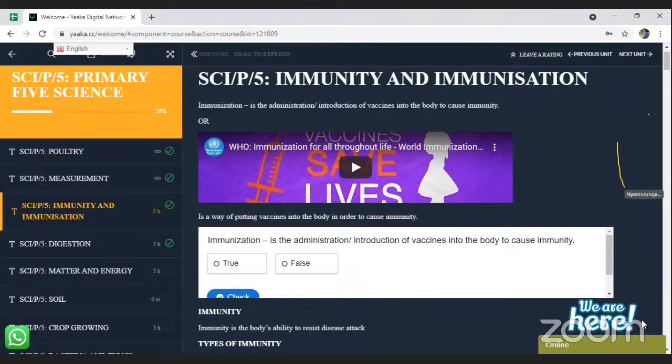What is immunity? Immunity is the body's ability to resist disease attack. Good. Body's ability to resist a disease attack, as simple as that. What are the types of immunity? We all know that there are basically two different types of immunity. What are these types of immunity?